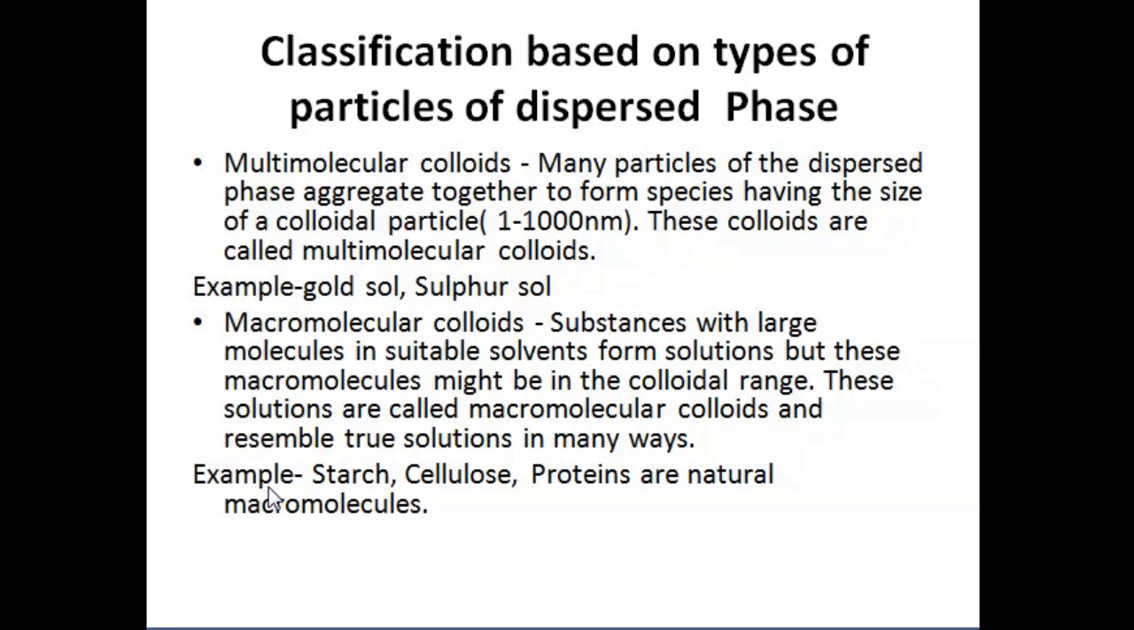The second one is macromolecular colloids. Substances with large molecules form solutions in suitable solvents, and these macromolecules might be in the colloidal range. These solutions are called macromolecular colloids, and they resemble true solutions in many ways. Examples are starch and cellulose. Proteins are actually natural macromolecules.